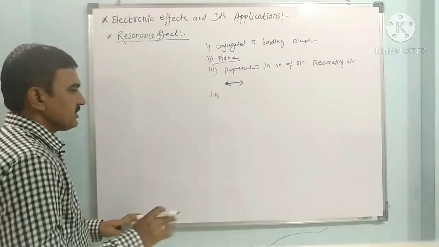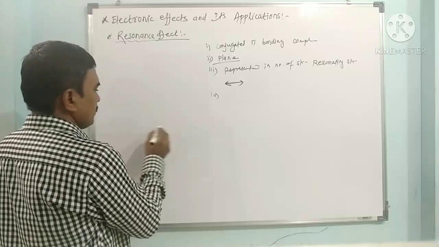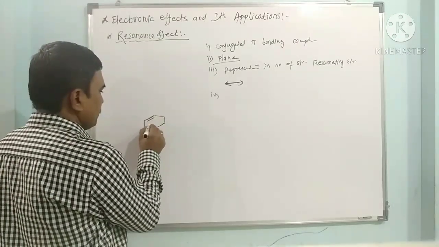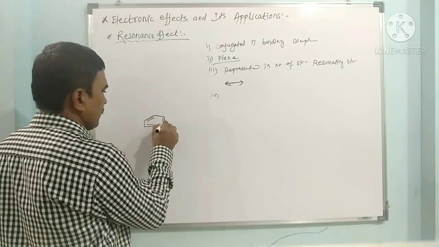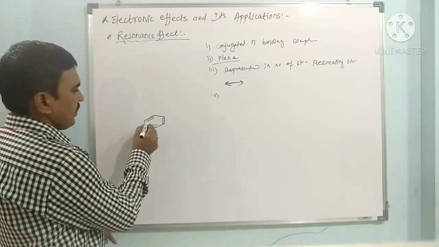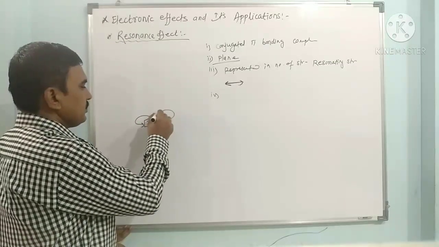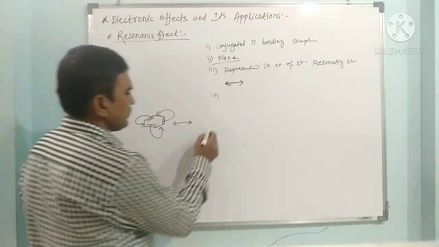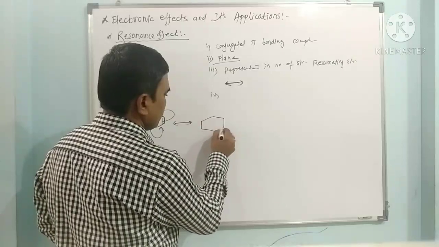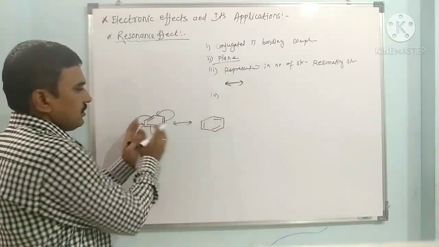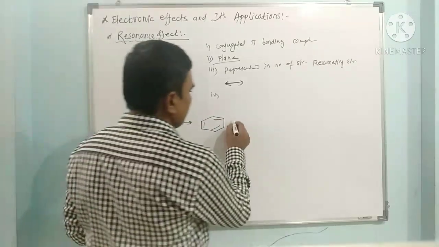Now let us see a simple example of the resonance effect, benzene. So here benzene has 3 pi bonds. Due to the delocalization of these conjugated pi bonds, benzene can be represented in a second structure. This is the resonance structure of benzene, and when we superimpose them, we get its hybrid.